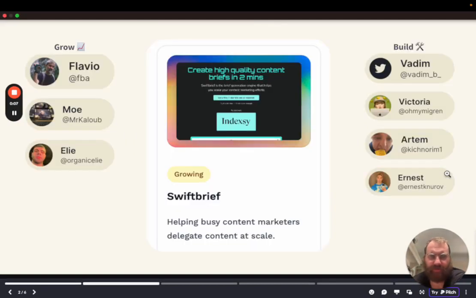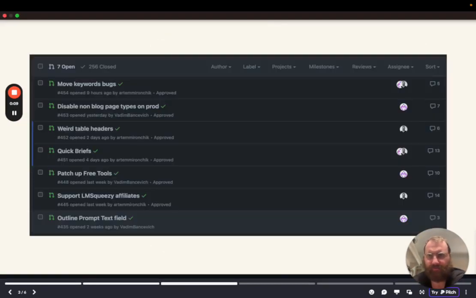For Swiftbrief, our SEO outline generator, we have continued to make progress on the product, fixing some bugs, fixing some regressions in the UI, and just overall more features for activation. For example, quick briefs lets you create a brief without adding something to the roadmap, which will be done automatically for you, enabling you to skip 2 steps of the process that right now has been a bit manual.